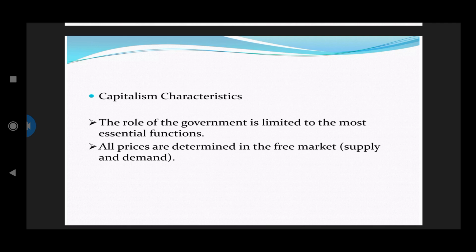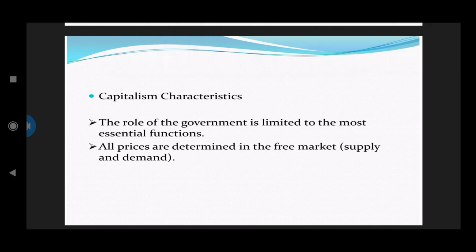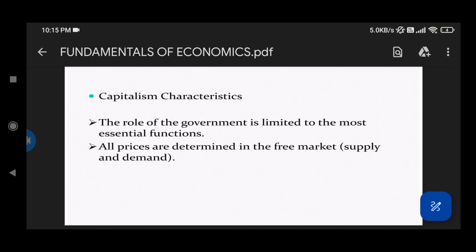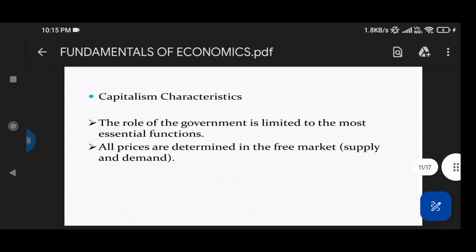All prices are determined in the free market; the government won't have a hold over the price. There is an advantage and disadvantage to this: the price can go up and the price can go down, but it completely depends on how well it is utilized.